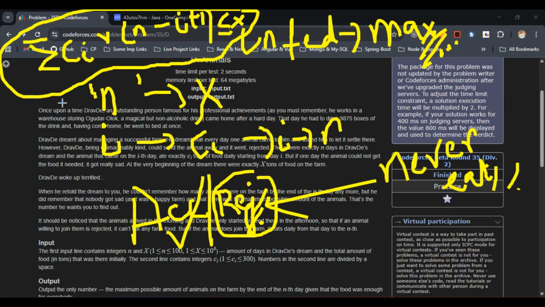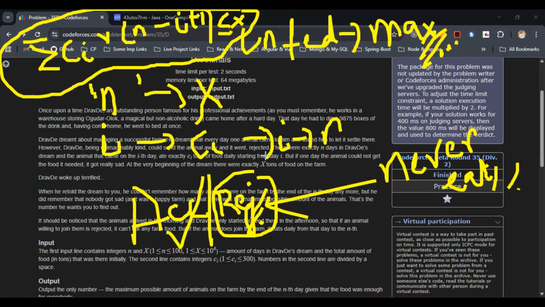I'll just read out the question once more so you can understand. We have n days and an initial stock of x tons of food. On day i, one animal arrives that if accepted eats ci tons every day from day i through day n. We may accept or reject each arrival immediately. Rejected animals never eat.